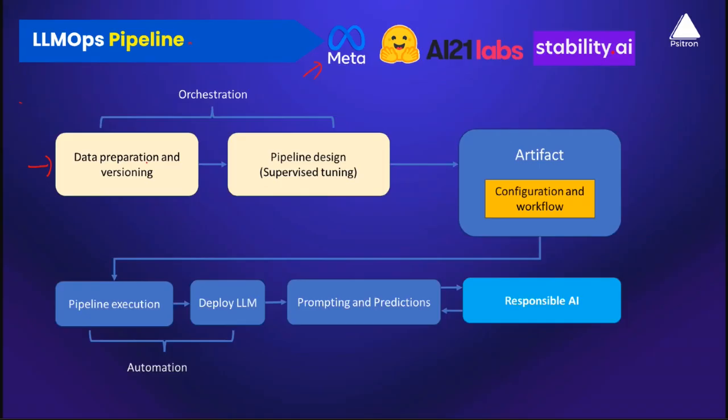So for the first step in the workflow, nothing much changes. The first step is basically data preparation and versioning. Exactly the same. Then comes supervised fine tuning. Here we fine tune the model rather than training it from scratch, because you don't have the budget to train a model from scratch. We know the numbers. DeepSeek itself cost around $6 million to train, which they claim is the cheapest and most cost affordable model ever built. And Google Gemini cost more than $100 million to build. You cannot build a model from scratch. Yes, you can, if you have the budget and infrastructure.